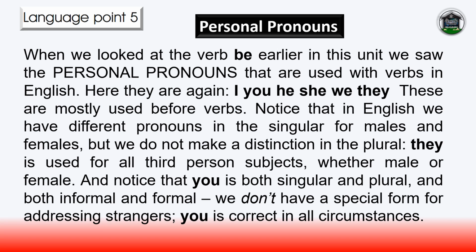Personal pronouns. When we looked at the verb be earlier in this unit, we saw the personal pronouns that are used with verbs in English. Here they are again: I, you, he, she, we, they. These are mostly used before verbs. Notice that in English we have different pronouns in the singular for males and females, but we do not make a distinction in the plural. They is used for all third-person subjects, whether male or female. And notice that you is both singular and plural, and both informal and formal. We don't have a special form for addressing strangers. You is correct in all circumstances.